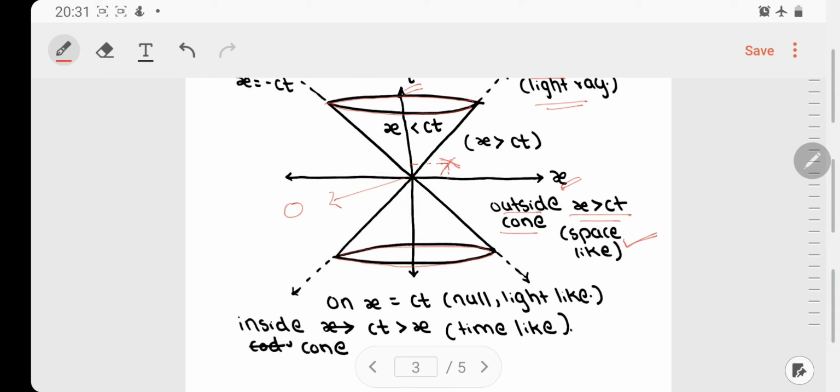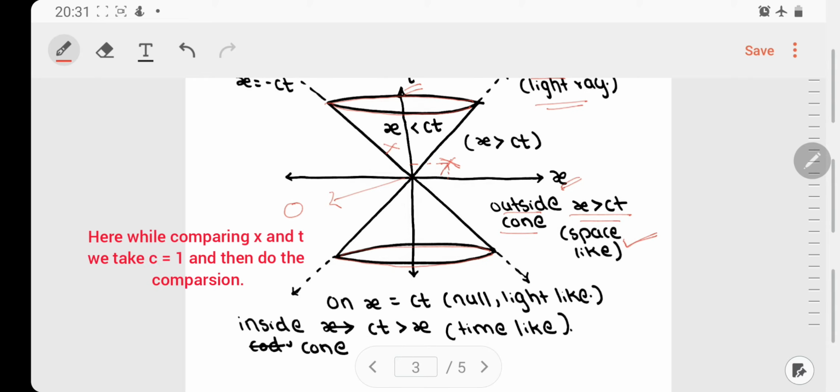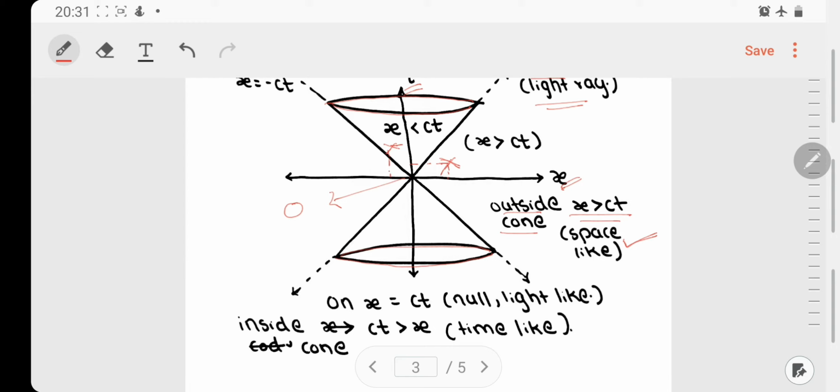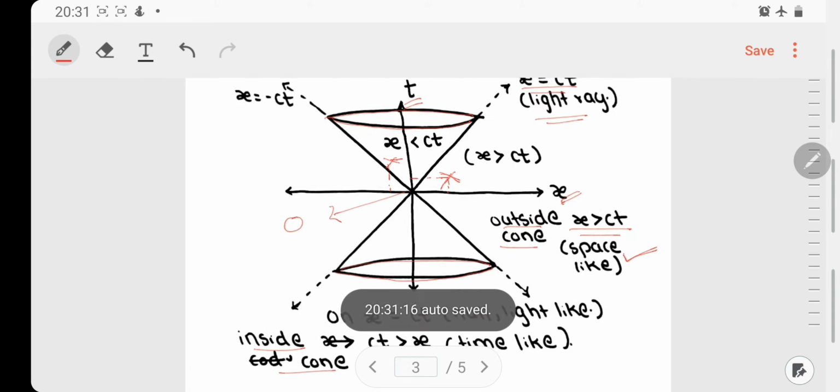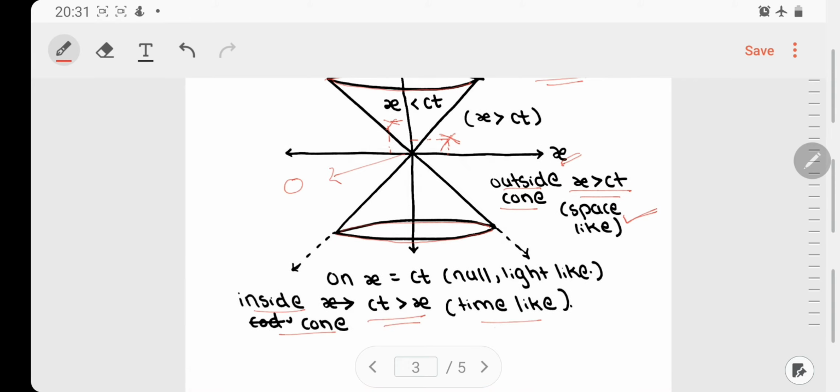Now if a point is inside the cone somewhere over here, obviously it is more inclined towards the time axis than towards the x axis, and therefore inside the cone we can say that ct is greater than x, and therefore the point or the event is time like.